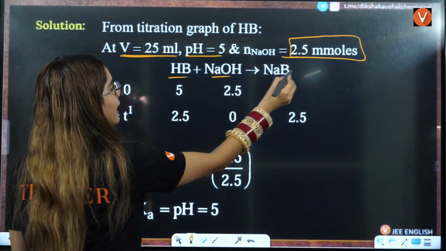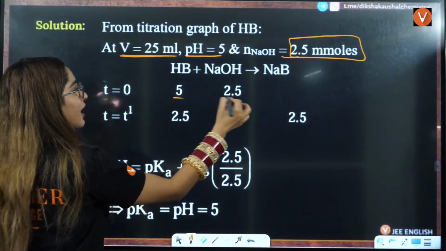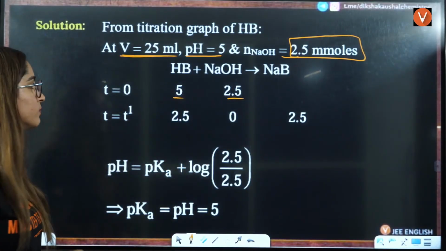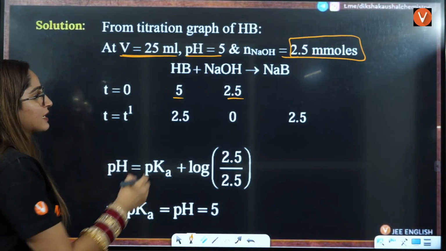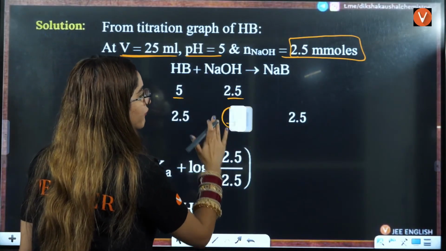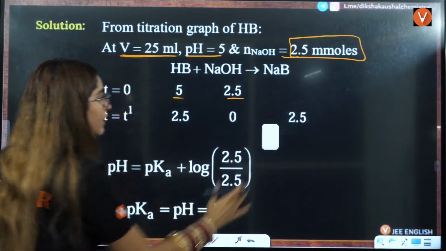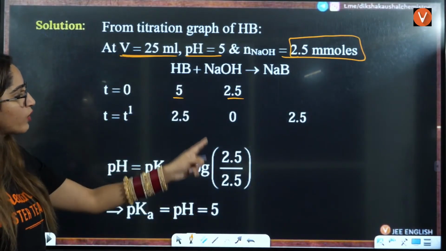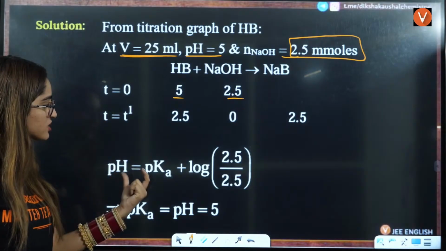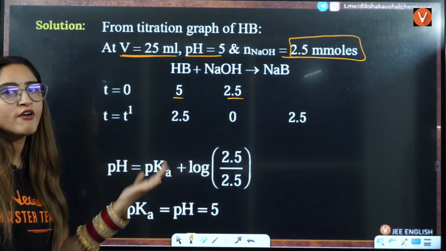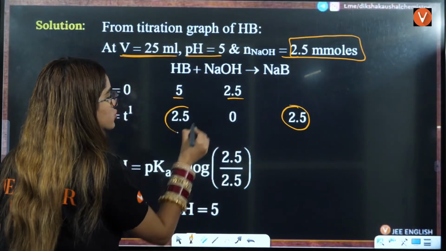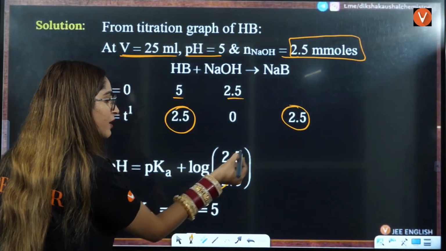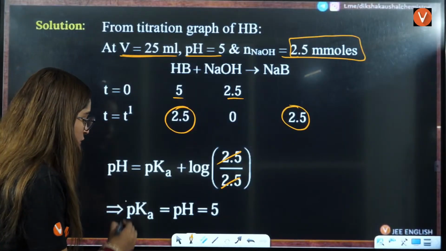So this is HB, NaOH and NaB. Initially you have 5, this is 2.5, this is 0. You take out 2.5 at this time of equivalence, right? 0 will be left here, and here you will have 2.5. So when you apply this, pH is equal to pK plus log of salt by acid. Salt is 2.5, acid is 2.5. So 2.5 by 2.5 cancel.